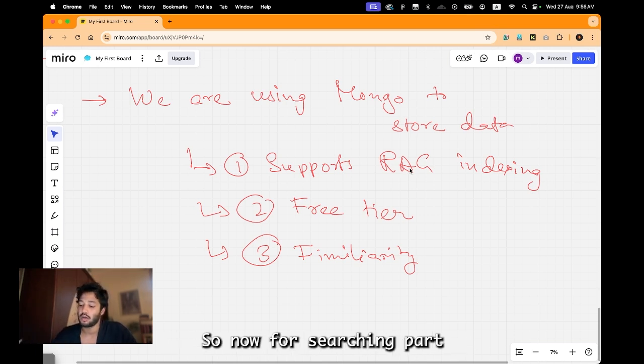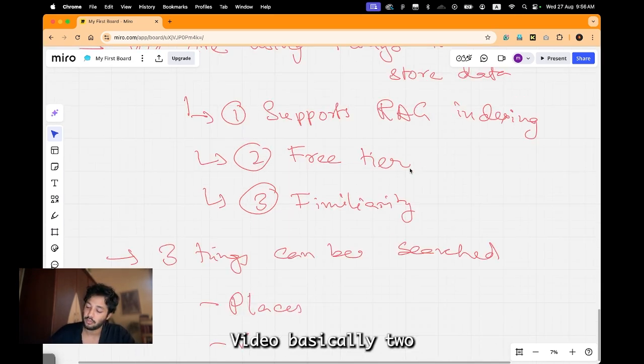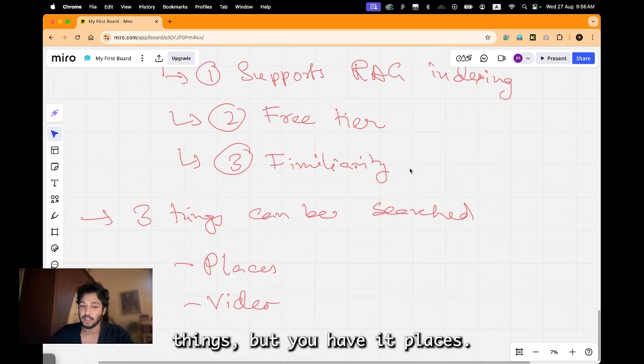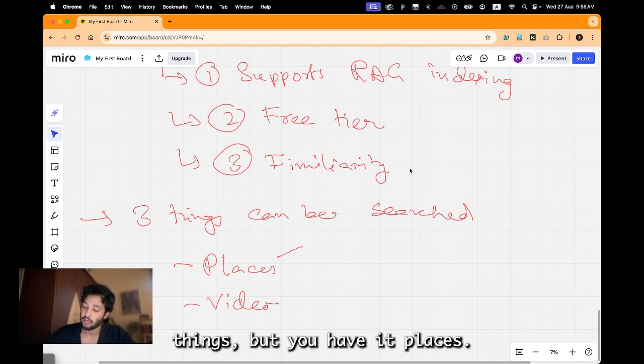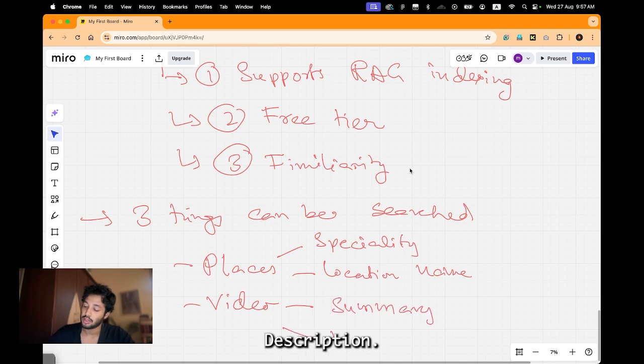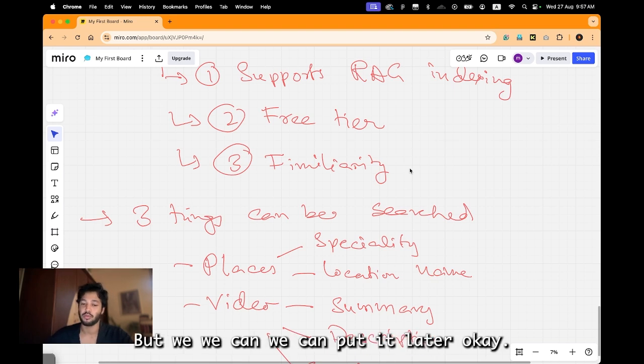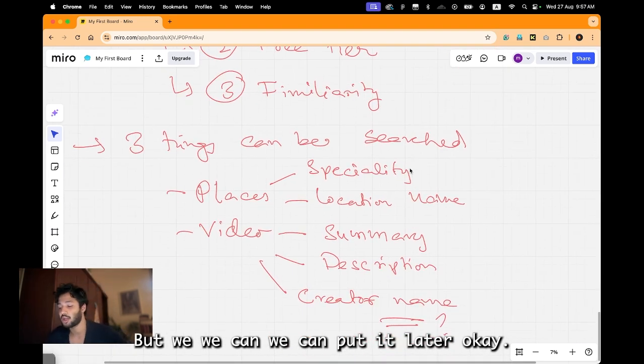Now for the searching part, things that can be searched: places and video. Basically two things, but in places you have speciality, location name, video summary, description. Maybe creator name; currently this is not supported, but we can put it in later.